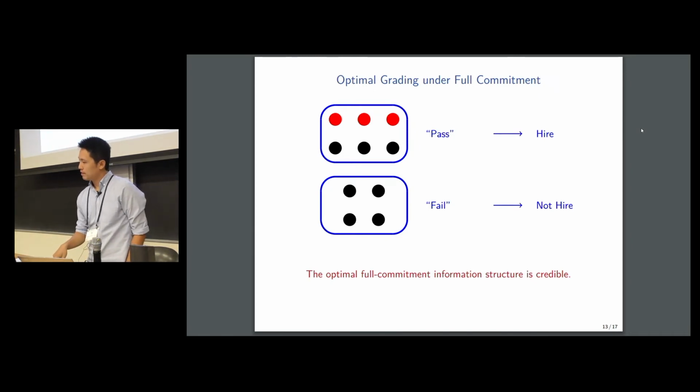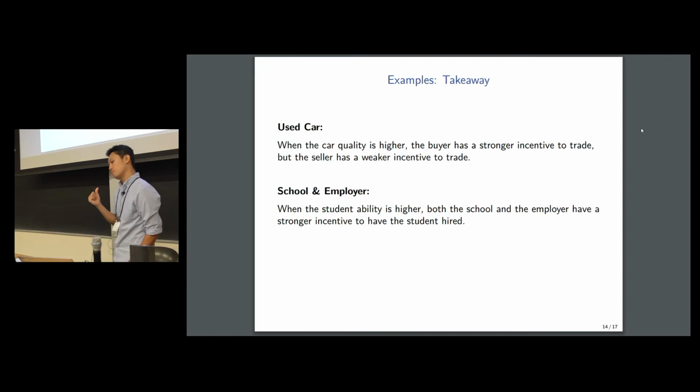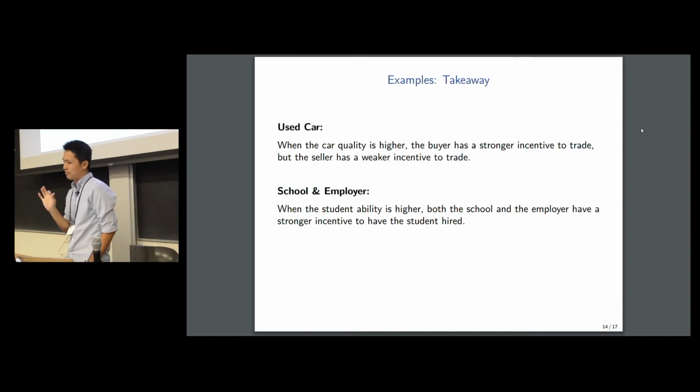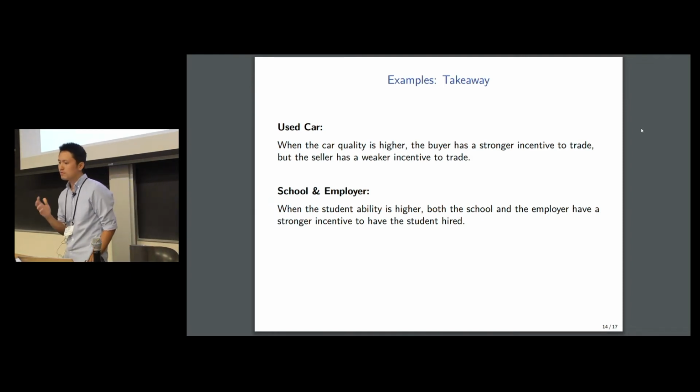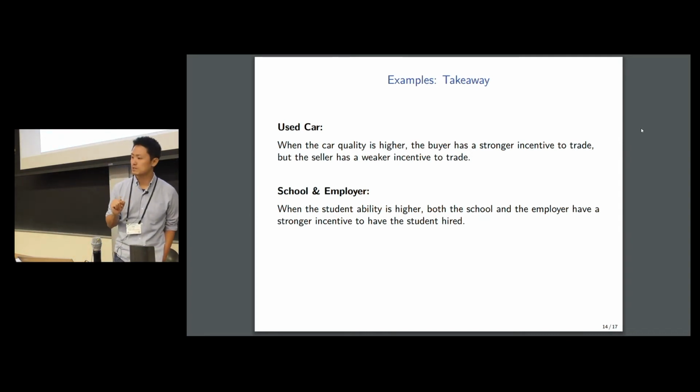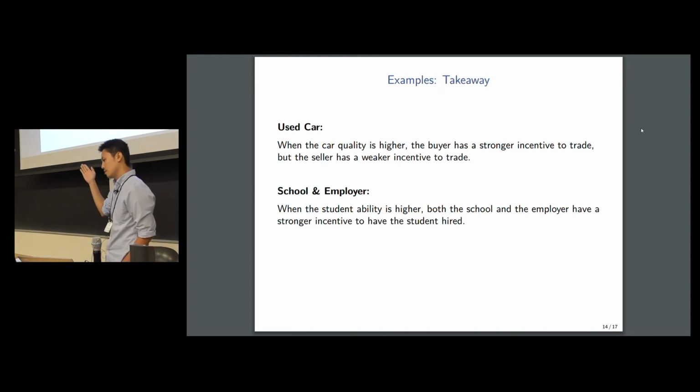So in the previous two examples, we saw that depending on the preference configuration, credibility can have drastically different effects on the scope of possible communication. The key difference between these two examples is that in the used car example, when the car's quality becomes higher, the buyer has a stronger incentive to trade, but the seller has a weaker incentive to trade.